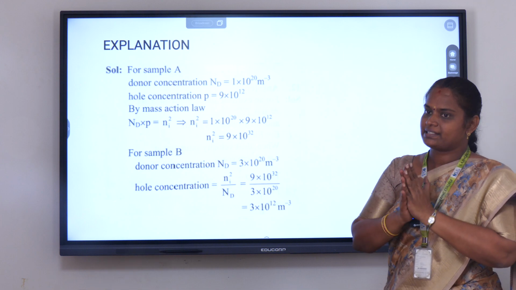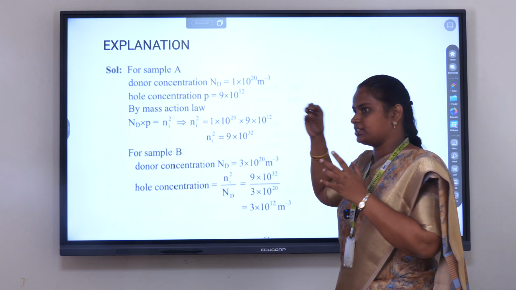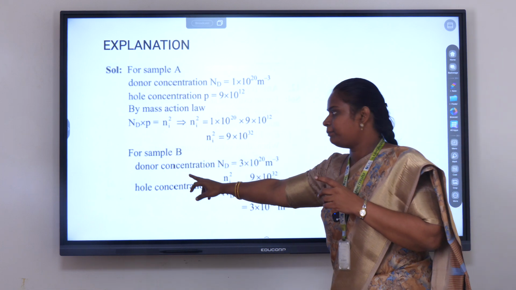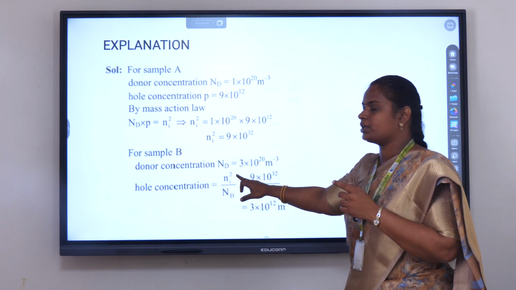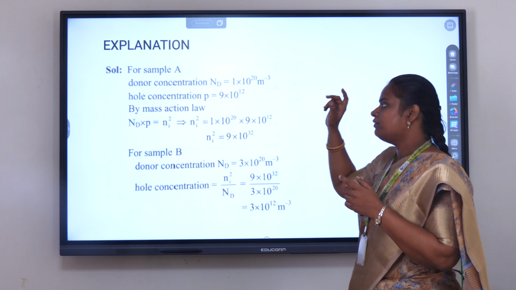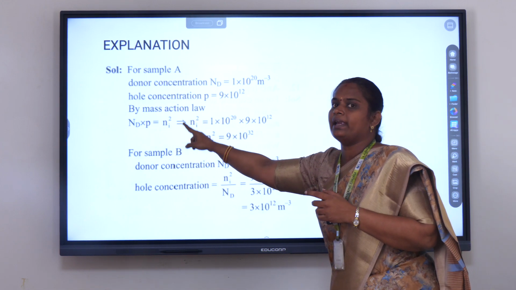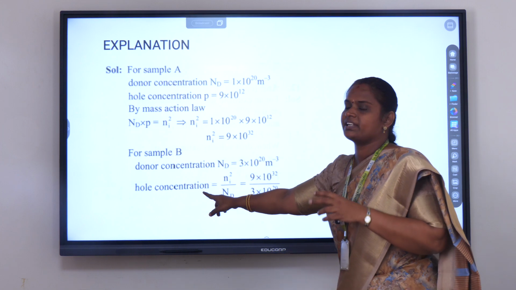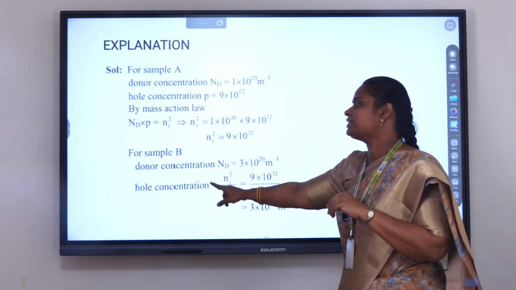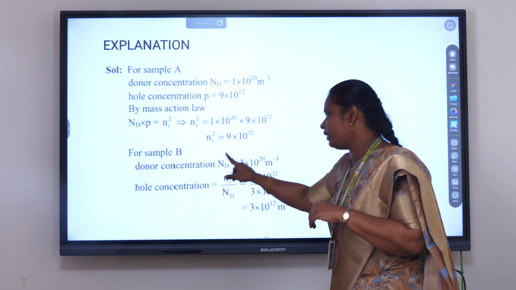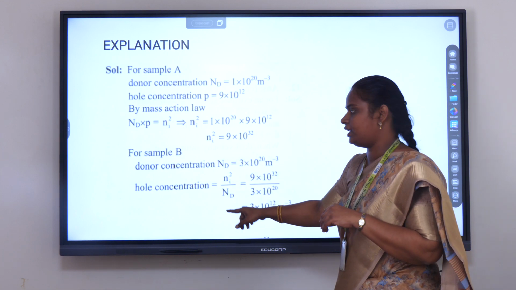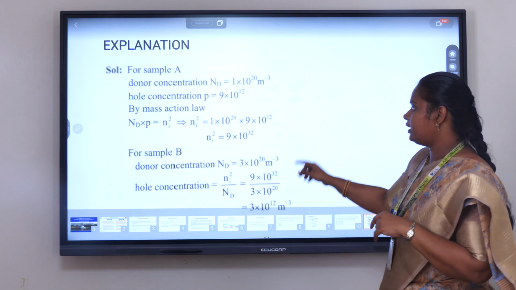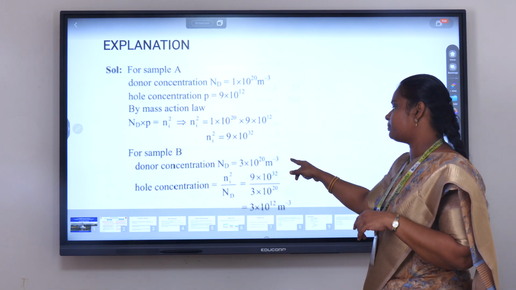According to the mass action law, this concentration is the same for sample B also. For sample B, the donor concentration Nd is equal to 3 into 10 to the power of 20. We know that ni squared is equal to Nd into p. Now we have to find the hole concentration for the second sample, sample B. According to the mass action law, p is equal to ni squared by Nd. ni squared we have found, that is 9 into 10 to the power of 32.